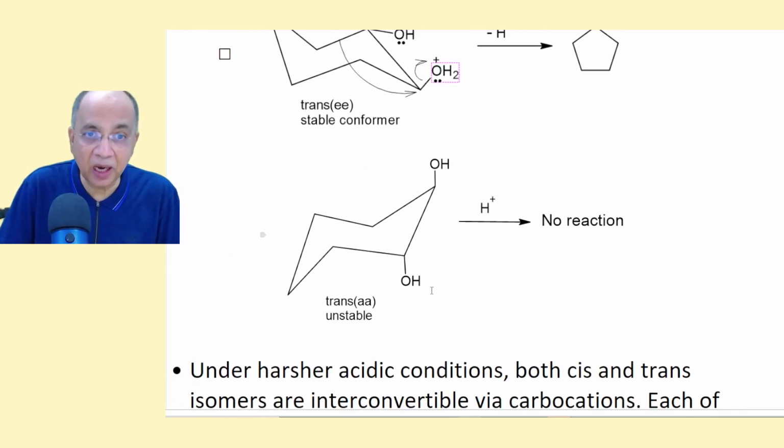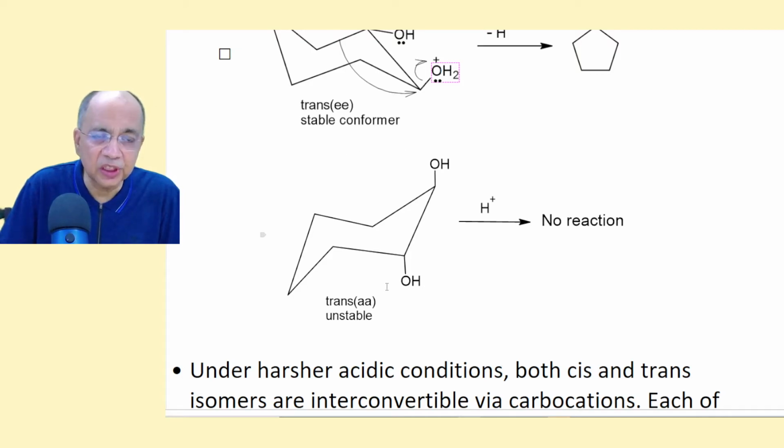But yes, you may ask about the other conformation where the two OH groups are diaxial. There is no axial hydrogen. Hydrogen is equatorial. Both the hydrogen atoms are equatorial. So both OH are diaxial, so there is no axial hydrogen.